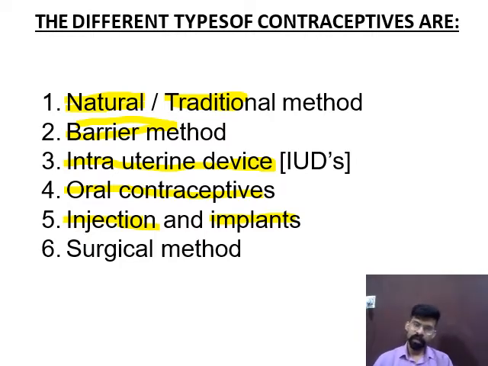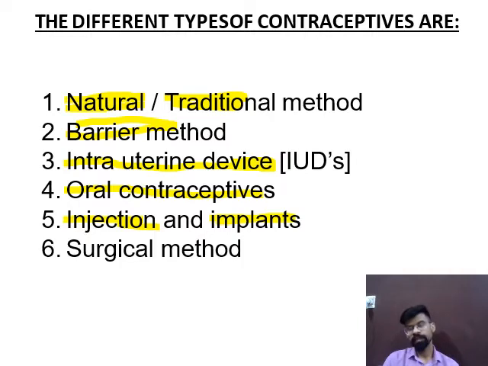Injection contains a combination of hormones, that is progesterone and estrogen. These are some hormones that are related with the female reproductive area. Implants are the devices that are implanted under the arms, beneath the skin. These devices are inserted below the skin, and they contain some hormonal content of progesterone and estrogen that controls the birth.